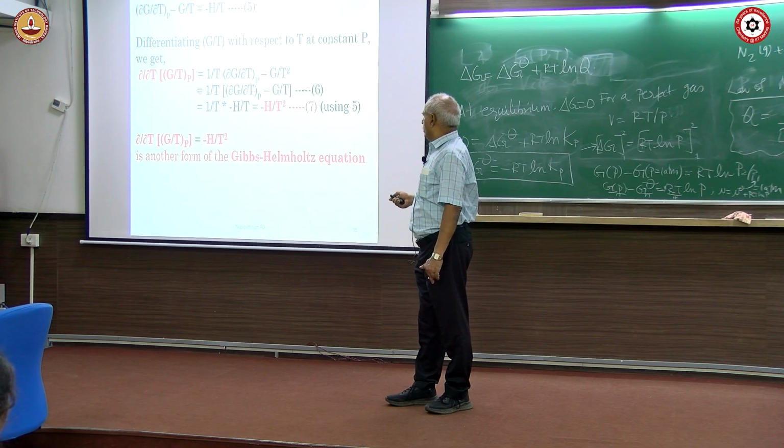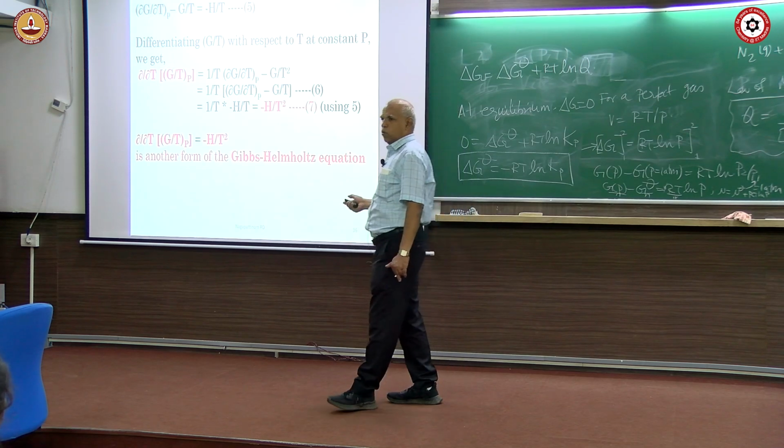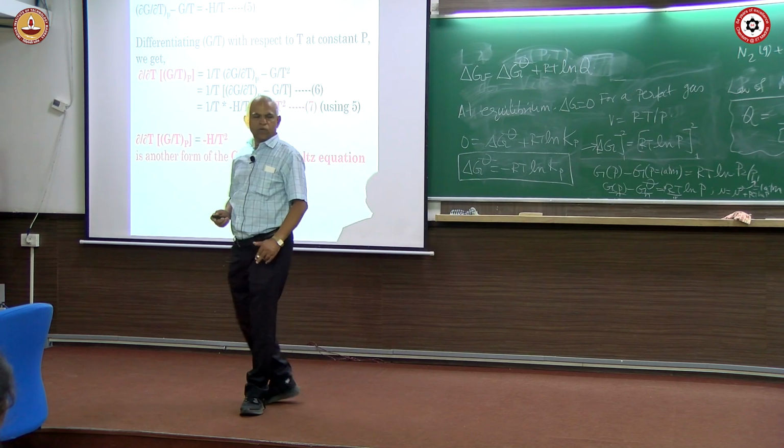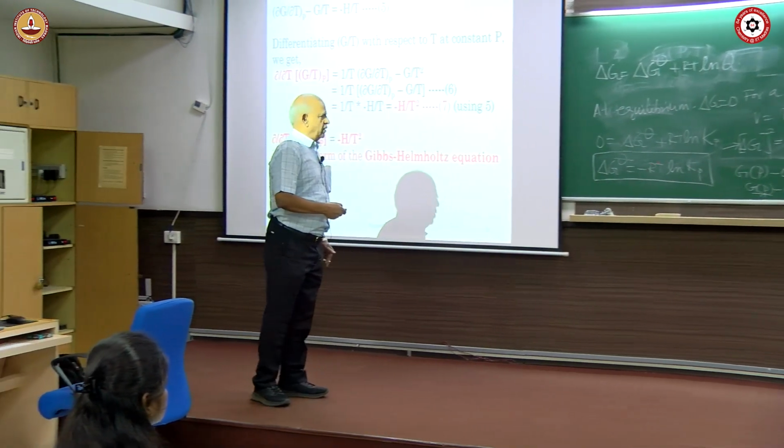So, that will give you a term 1/T into, within bracket, ∂G/∂T at constant pressure minus G/T, which we defined in the last slide as equal to minus H/T. So, variation of G/T with T is minus H/T squared, and this is another form of the Gibbs-Helmholtz equation. Now, see where is G/T coming here?